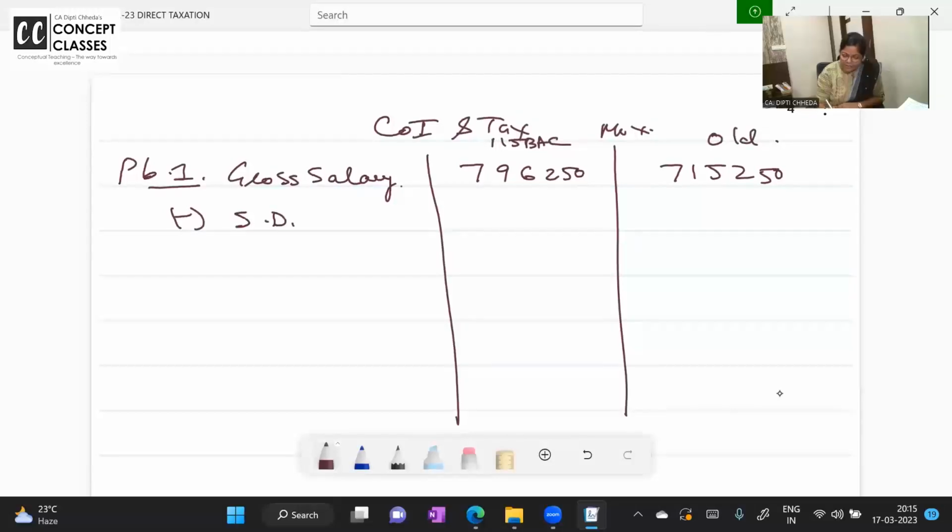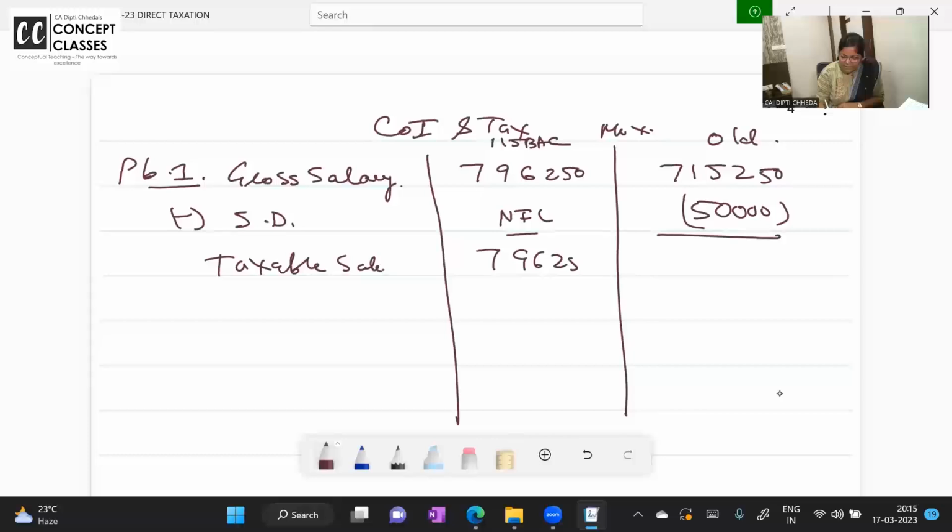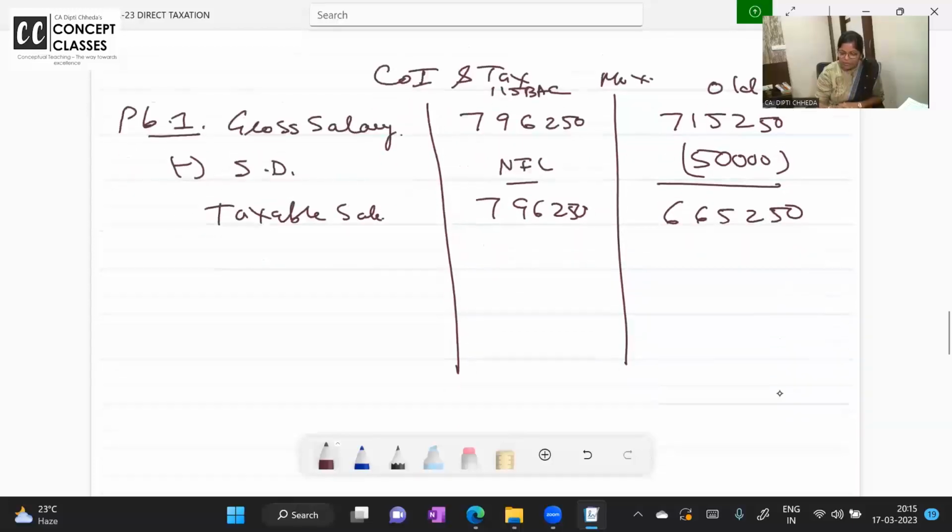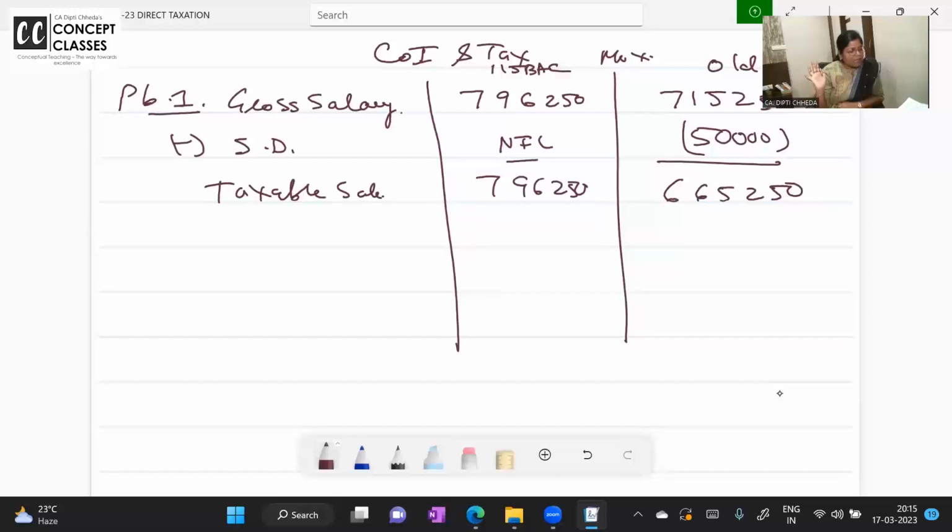Shall I give standard deduction in the new one? No, nil. Here shall I give? Yes. How much deduction is allowed? 50,000. So what is the taxable salary? 796,250 in the new one. In the old one, 715,250 minus 50,000, so 665,250 in the old regime. ये हो गया आपका taxable salary.